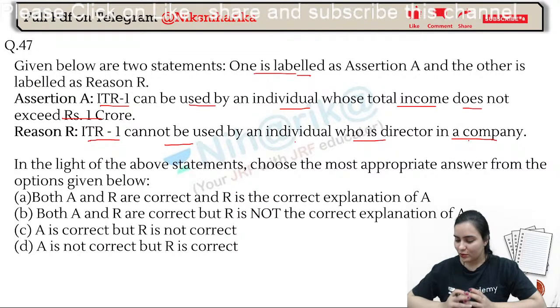Okay, what do you think? What's the answer? First, ITR 1 can be used by an individual whose total income does not exceed 1 crore. Second, ITR 1 cannot be used by an individual who is the director in a company.